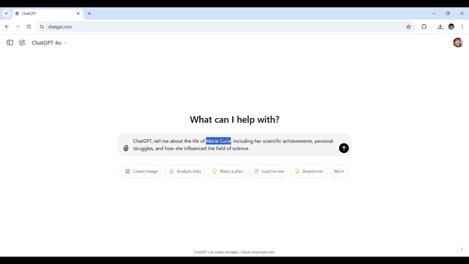Marie Curie. Yeah, this is the one I had in mind to mention and ask ChatGPT. And I want ChatGPT to mention her achievements, personal struggles, and how she influenced the field of science. Okay, so with this prompt, ChatGPT will delve into Marie Curie's groundbreaking contributions and the obstacles she overcame along the way. So you'll gain insights into her life story that go beyond just the milestones. So let's see.